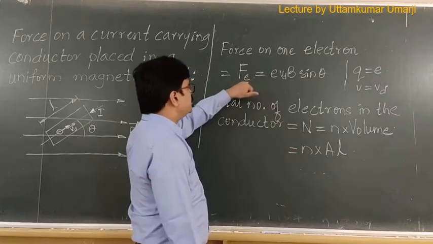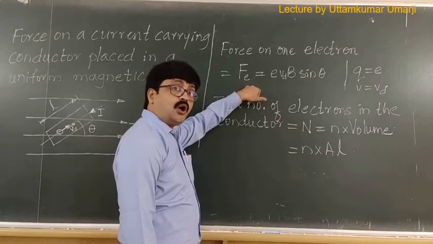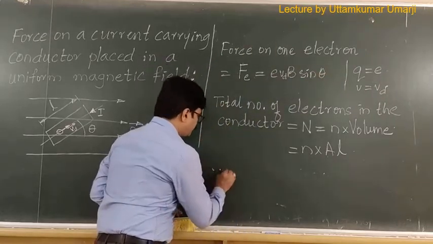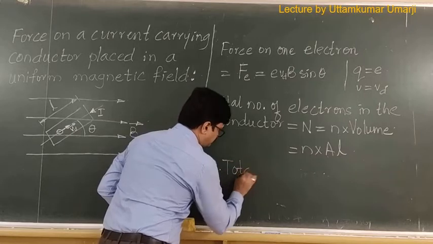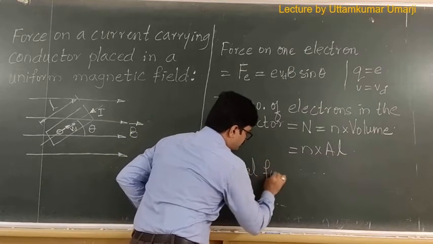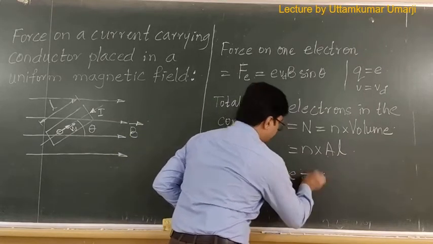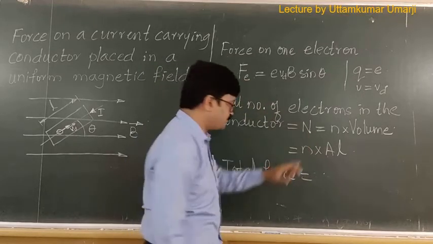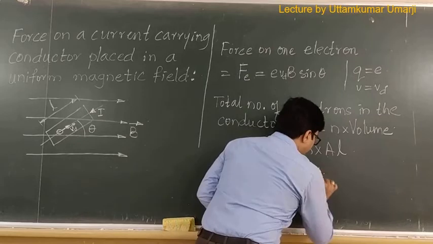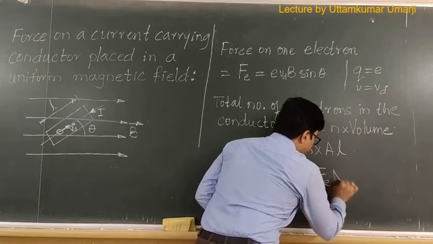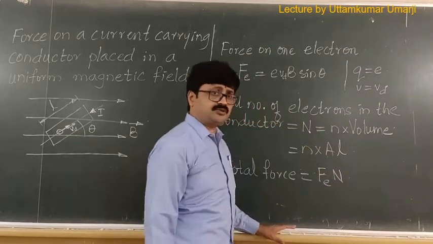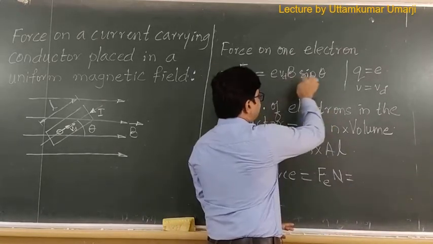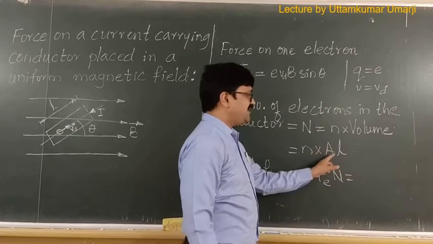Okay? So what is the total force on this particular conductor then? Therefore, total force is equal to force on one electron multiplied by total number of electrons. So I will write Fe multiplied by the total number of electrons, that is capital N. So it becomes e vd B sin theta multiplied by nAL.